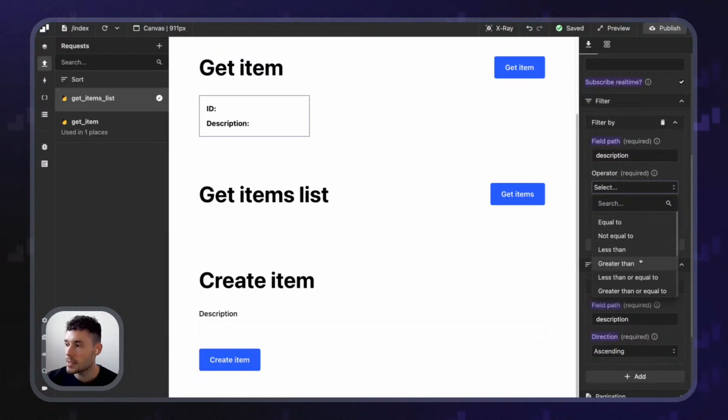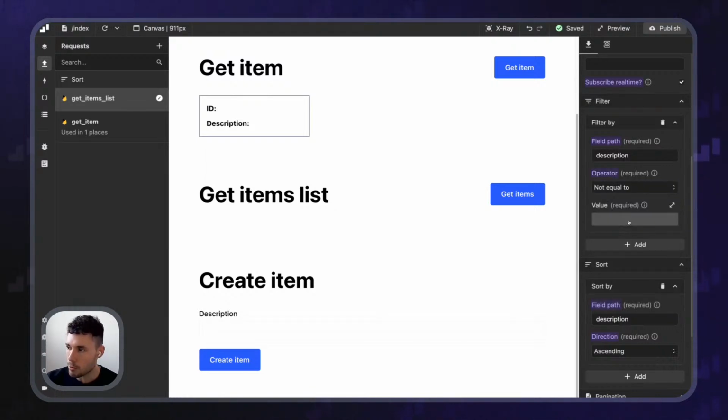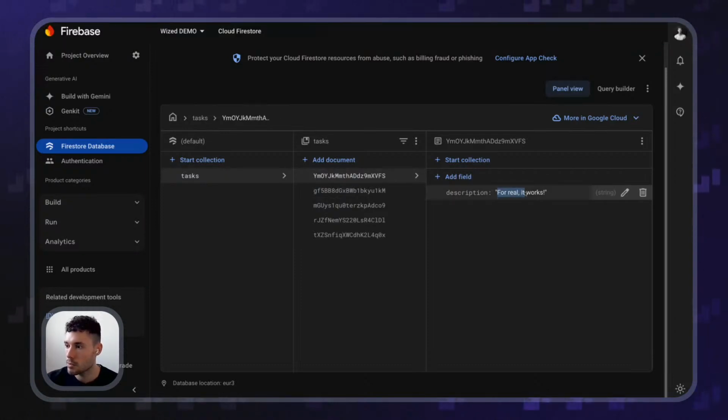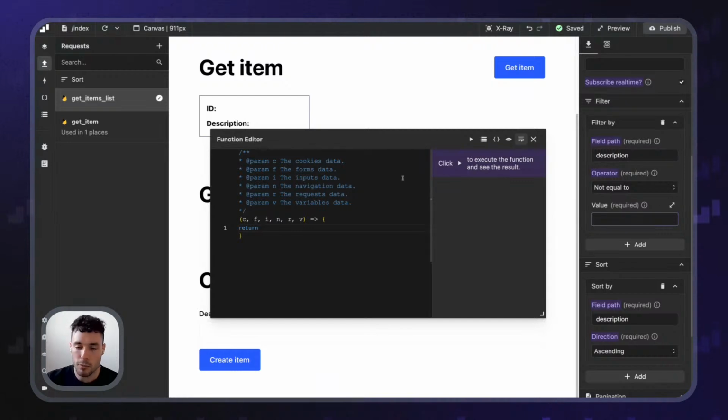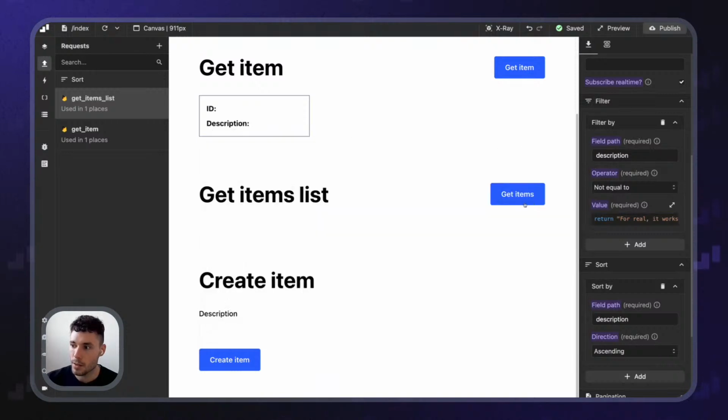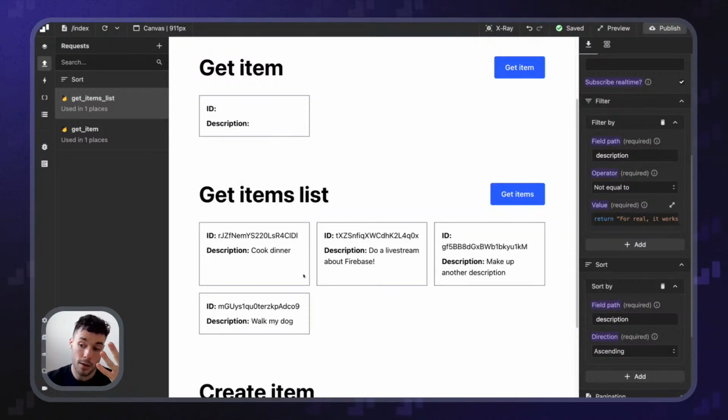Okay, so imagine that we say it must not be equal to, and let's do this, for example, like that. So if I'm saying, hey, return me all the fields where the description is not equal to "for real it works", if I do this, now I'm going to get 4 tasks because the "for real it works" is filtered out like that.